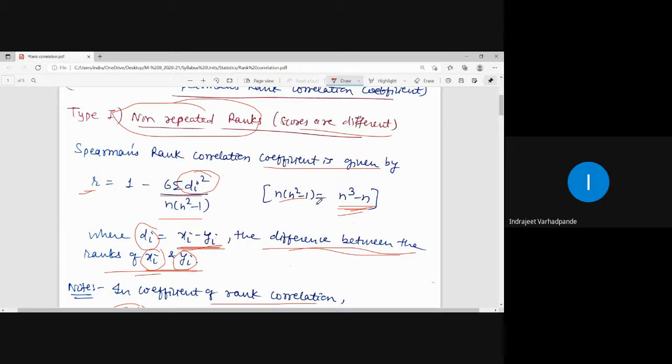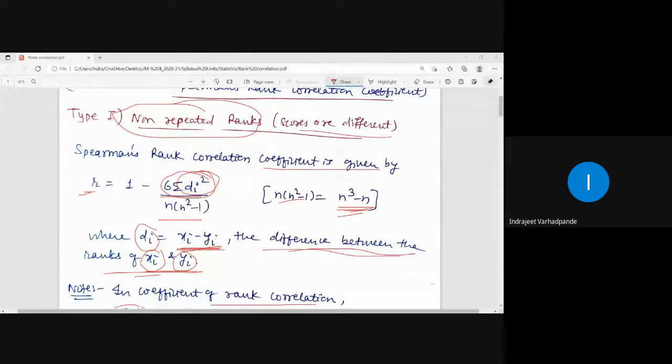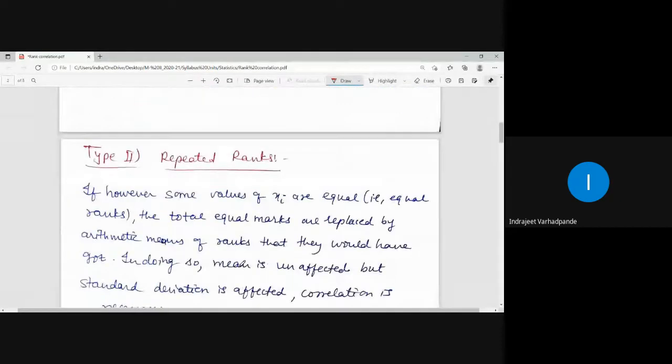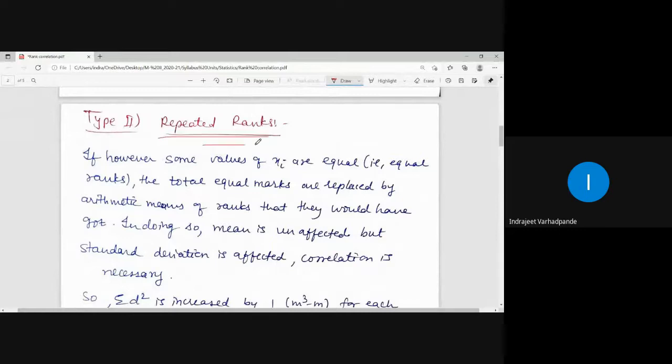Category 2 or type 2 is when you have repeated ranks. The basic idea or the formula is the same, only we will be having certain different terms, and therefore a certain adjustment factor is to be added in the formula, which will give us the exact value when the ranks are repeated. So type 2, when the ranks are repeated: if two observations are the same in the column of x, then there is a tie. How to assign the ranks? In that case, the rule is we have to take the mean of the ranks and then assign that particular number.